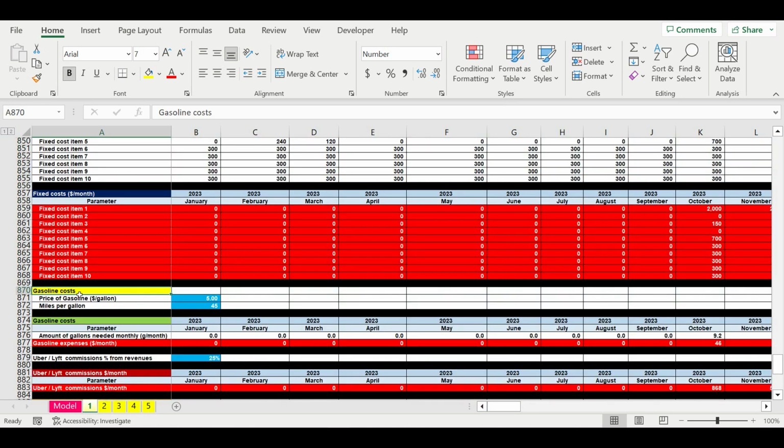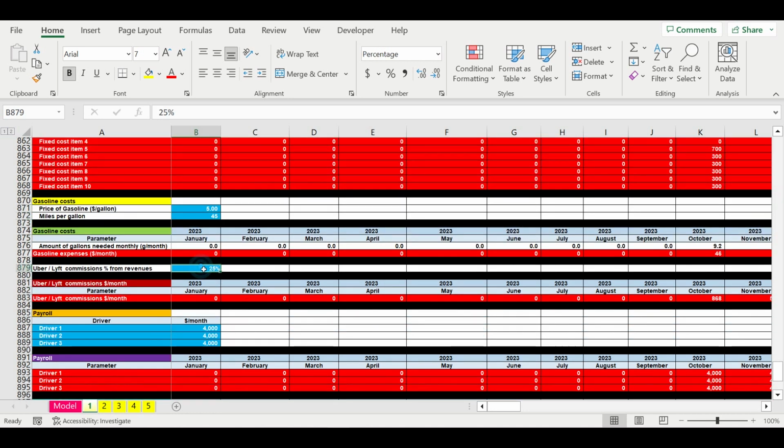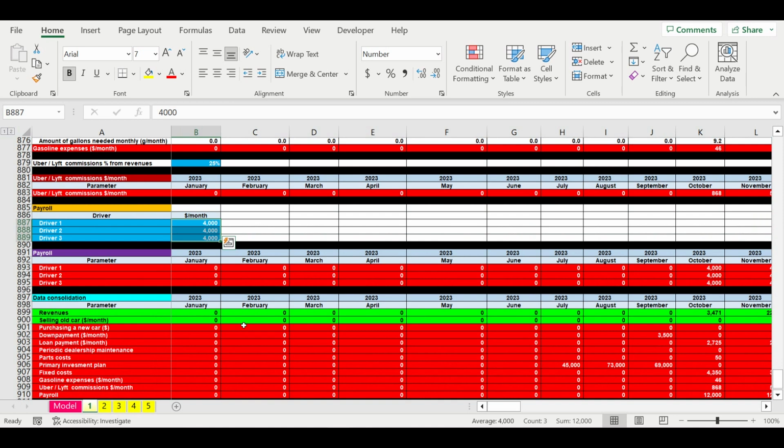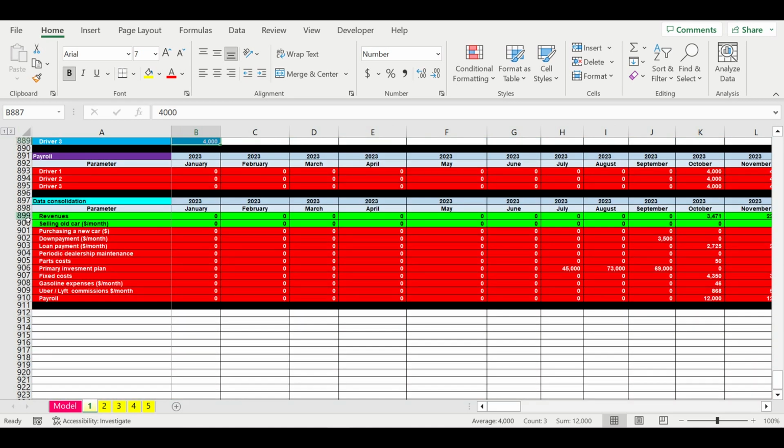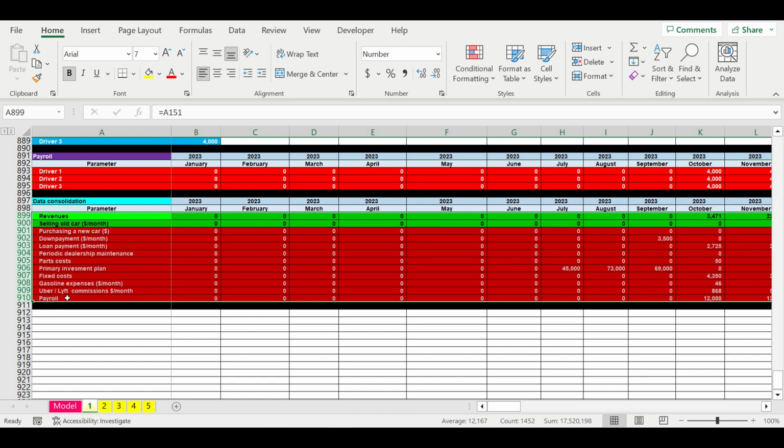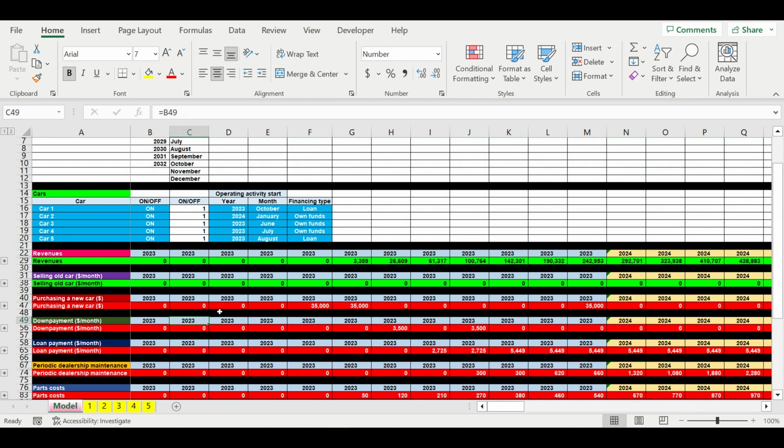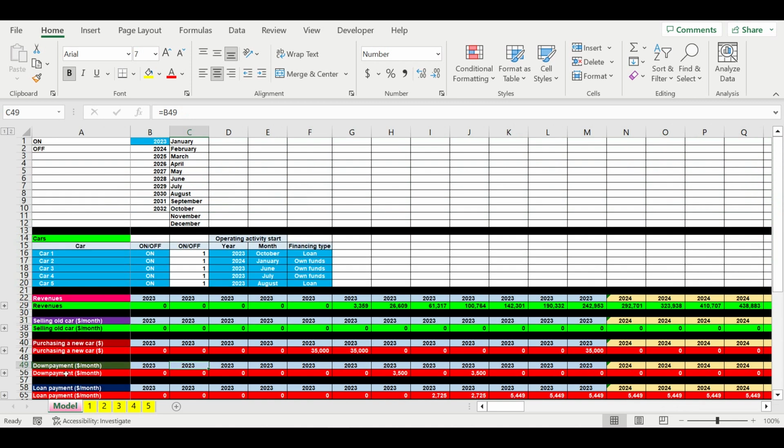Then we start talking about gasoline costs. So the price and the miles per gallon we are setting up. Then we specify the Uber Lyft commissions. Then we specify how many people work on one car and their salaries. Then we consolidated all the revenues, the inflows and outflows for this one car. And then we are moving to the first tab called model. Here we can name these 5 cars, 1, 2, 3, 4, 5. Each car we can switch on and off from calculations.